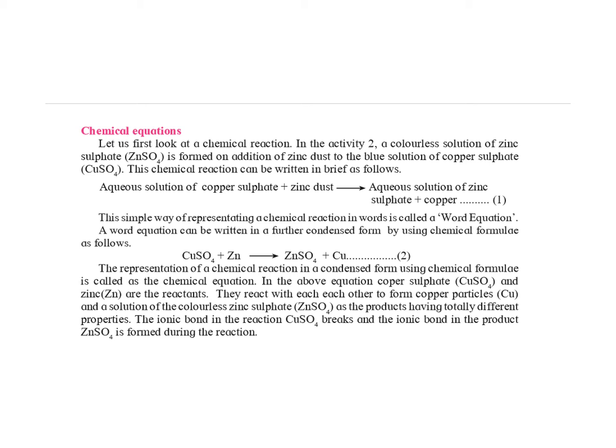Now if we write this word equation using chemical formulae, it will be read as CuSO4 plus Zn forms ZnSO4 plus Cu. This is what is called a chemical equation. In this case, copper sulfate, that is CuSO4, plus Zn, that is zinc, are the reactants, while ZnSO4, that is zinc sulfate, plus Cu, that is copper, are the products.